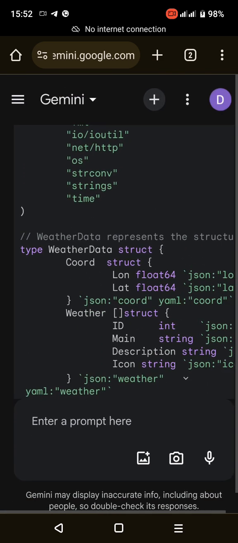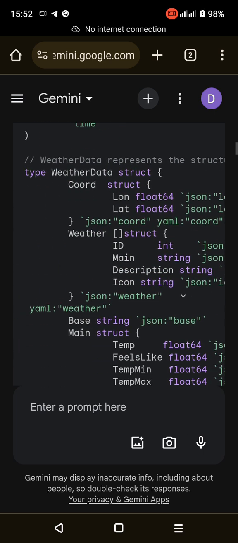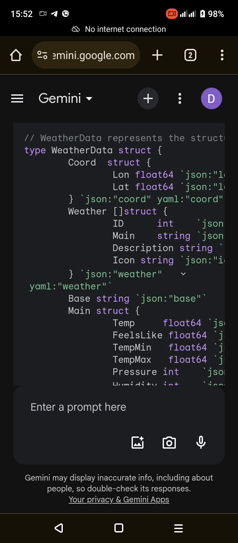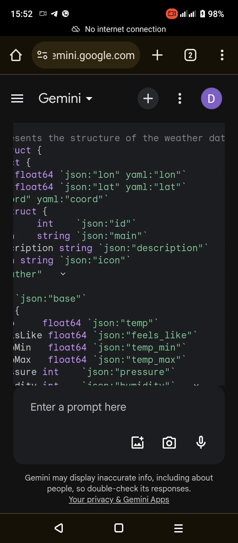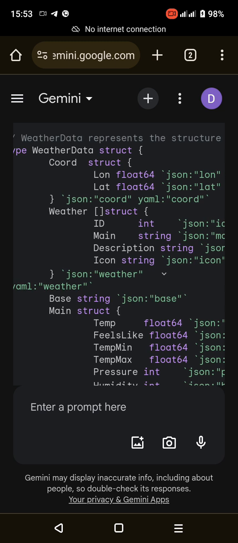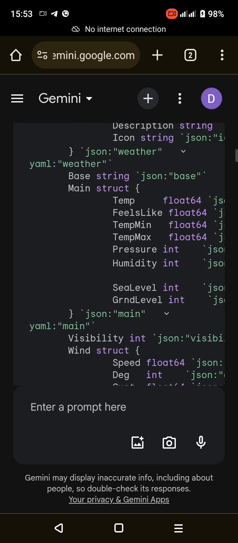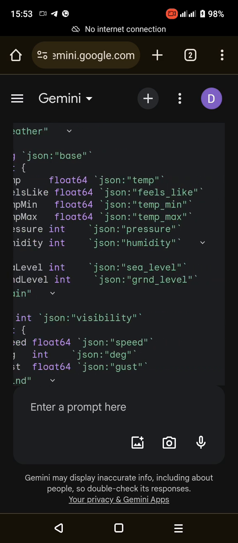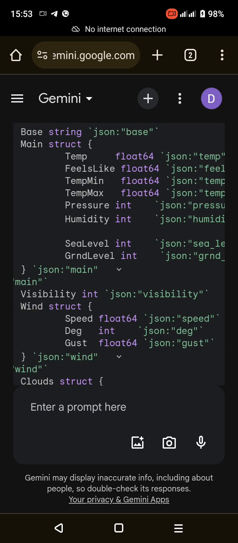Weather data struct. Type WeatherData struct defines a struct named WeatherData to represent the structure of the weather data retrieved from the API. Coord struct defines a nested struct coord within WeatherData to store latitude and longitude information. Weather struct defines a slice of structs weather within WeatherData to store weather conditions. Main struct defines a nested struct main within WeatherData to store temperature, pressure, humidity, and other weather parameters.